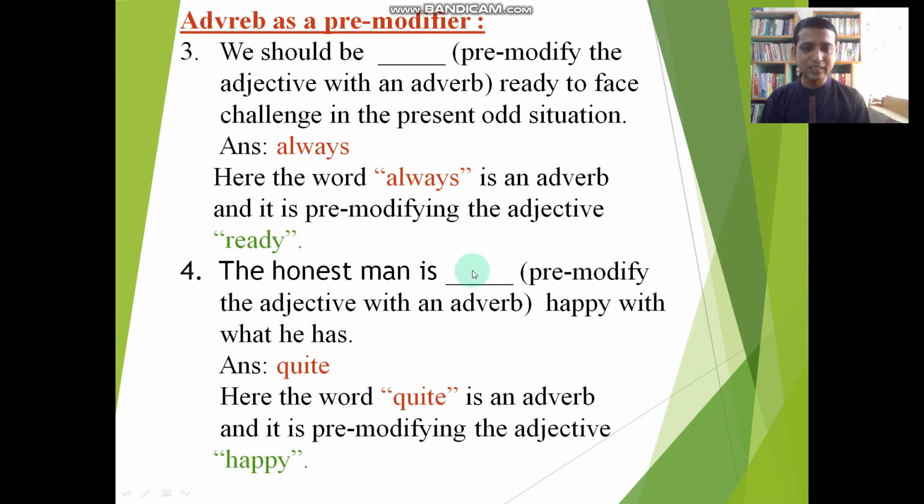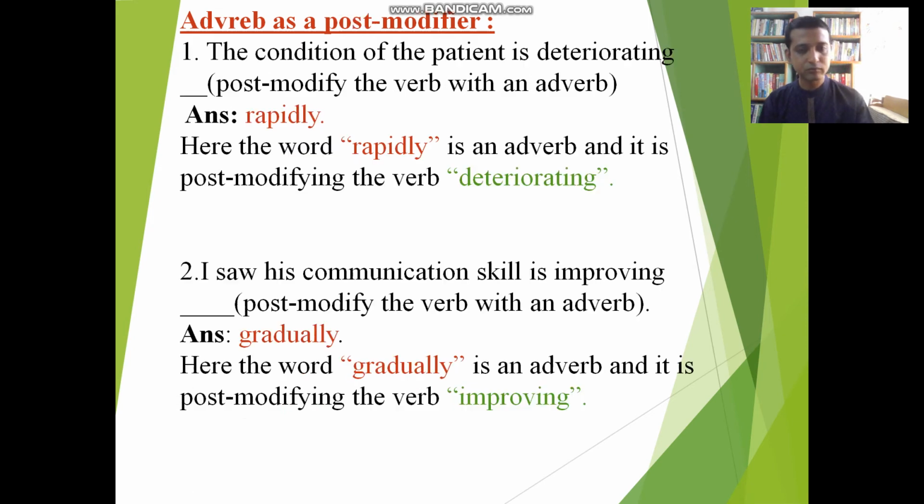The honest man is dash happy with what he has. Pre-modify the adjective with an adverb. For that gap, if we take the word quite, is quite happy, I think we can create a very sensible meaning for that sentence. Here the word quite is an adverb and it is pre-modifying the adjective happy. Students, I think this is also very clear to you.